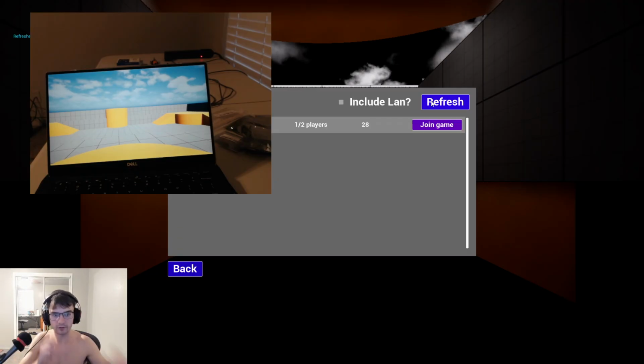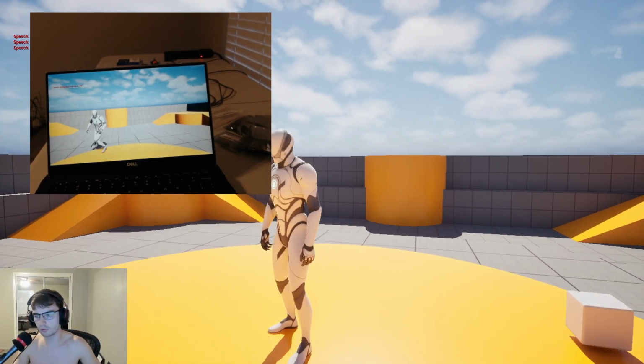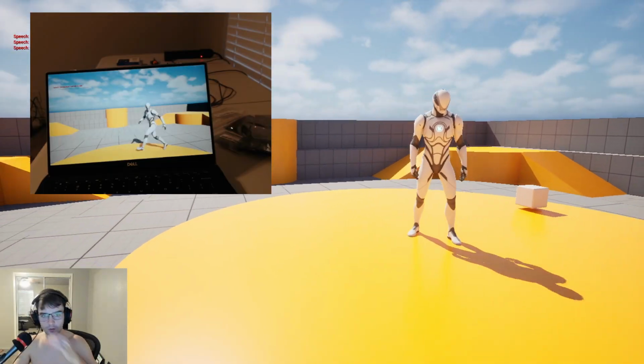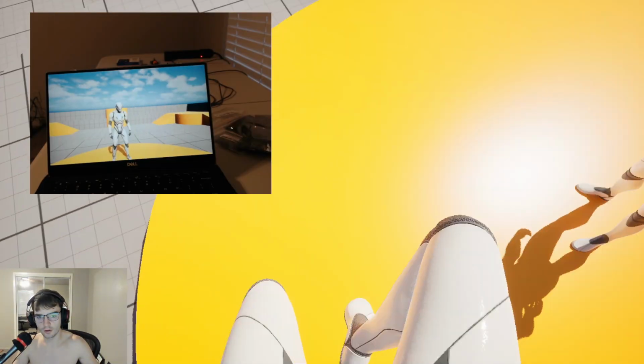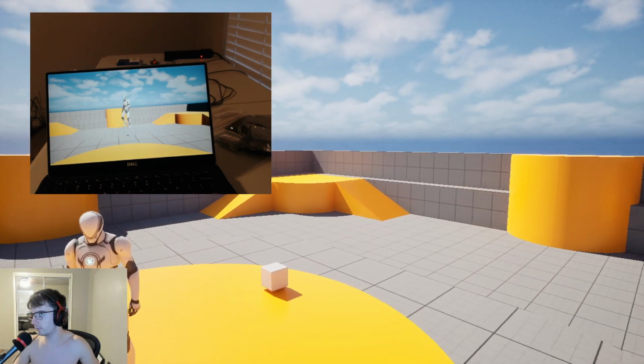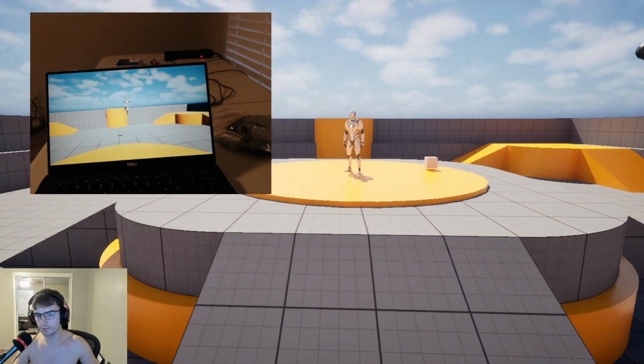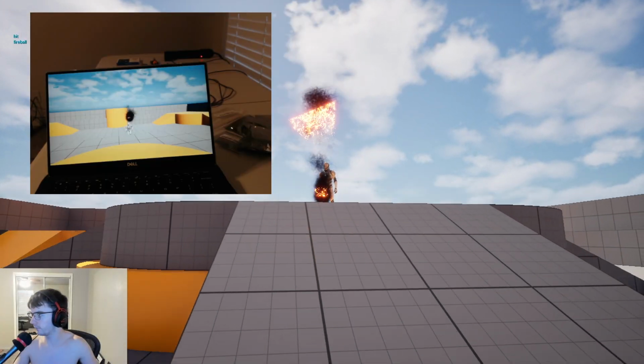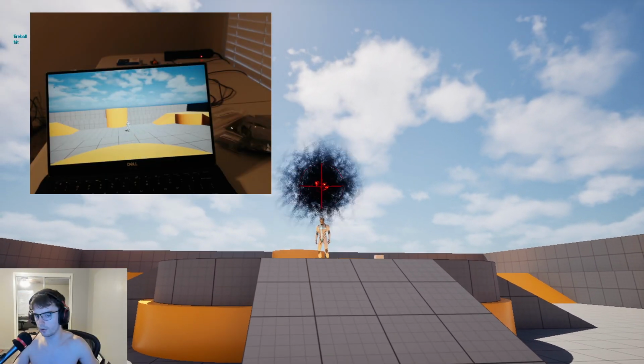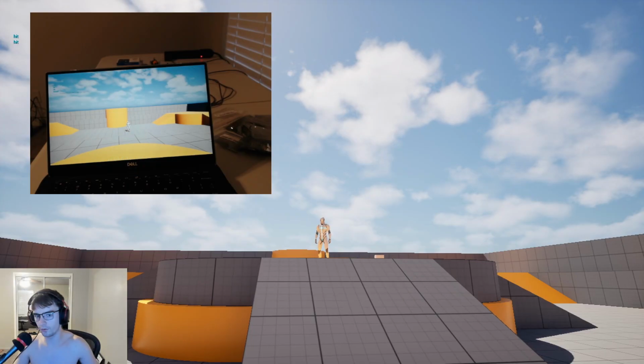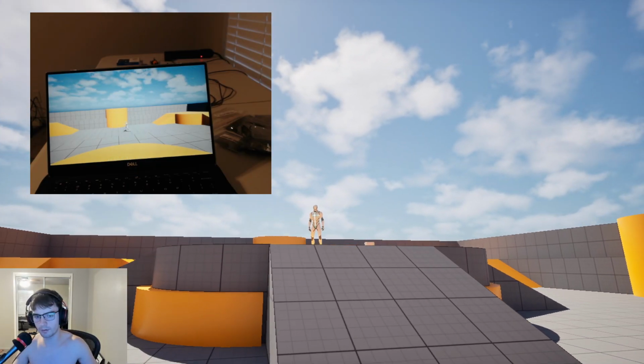Okay, I don't know why it's loading so fast now. The time to join a server used to take way longer. I'm hoping these are just things that I can tweak in here to make it not so damn laggy. Fireball. Fireball. Oh, let me mute and then just get hit.